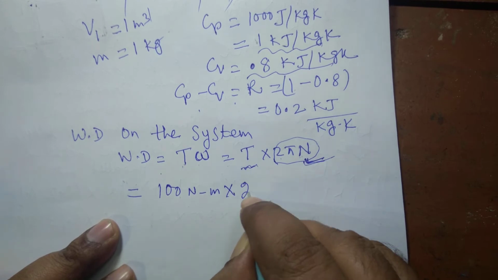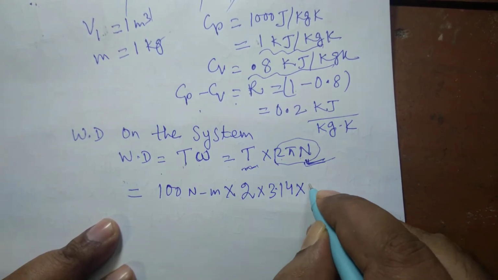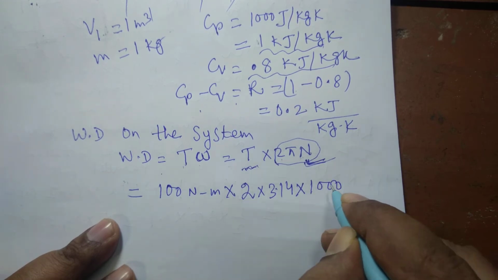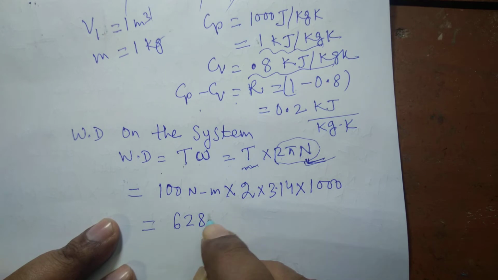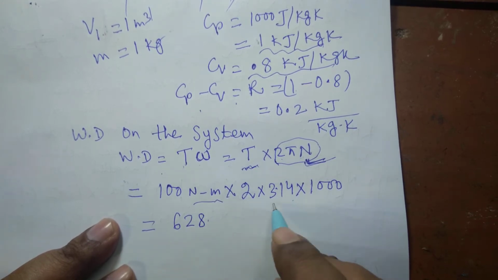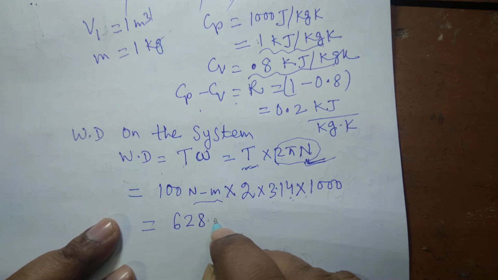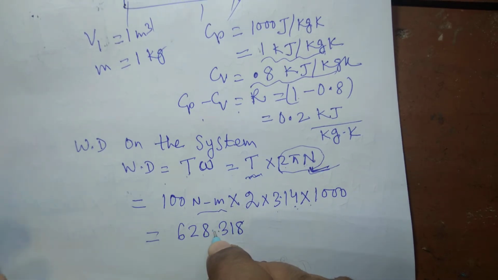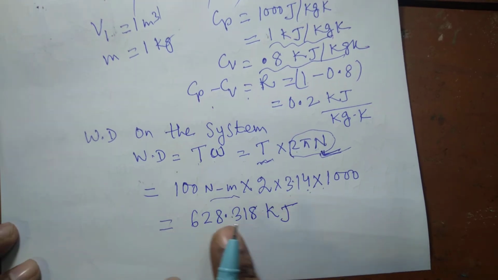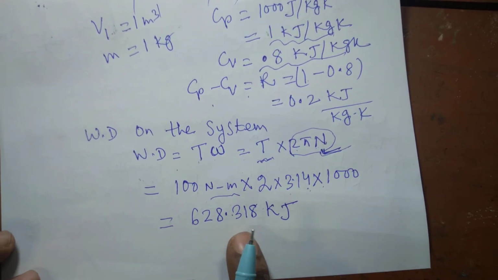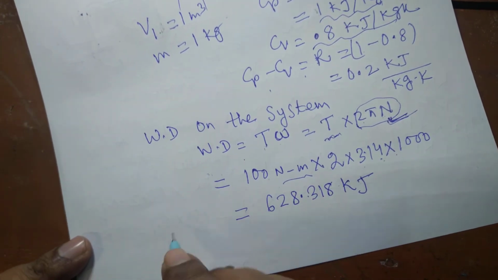multiplied by 2 pi, 3.14, into the number of rotations, which is 1000, that is 628. This is Newton meter. So again dividing it by 1000, it will produce this answer, 628.318 kilojoule. This is the work done on this system, 628.318 kilojoule on this system.